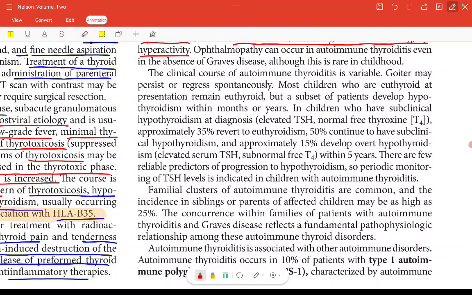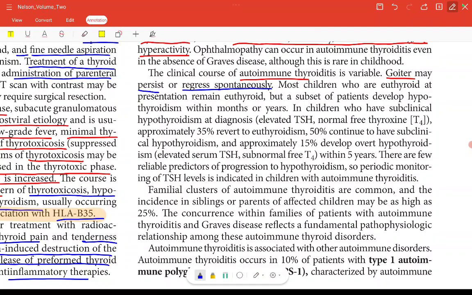The clinical course of autoimmune thyroiditis is variable. Goiter may persist or regress spontaneously. In autoimmune thyroiditis, goiter happens, we know, and goiter can persist or regress spontaneously. Most children who are euthyroid at presentation remain euthyroid. Fine. But a subset of patients develop hypothyroidism within months or years. Some patients may remain euthyroid, some may develop hypothyroidism.